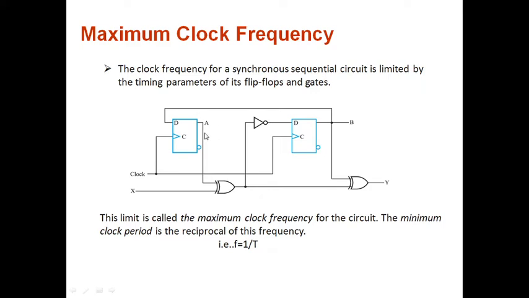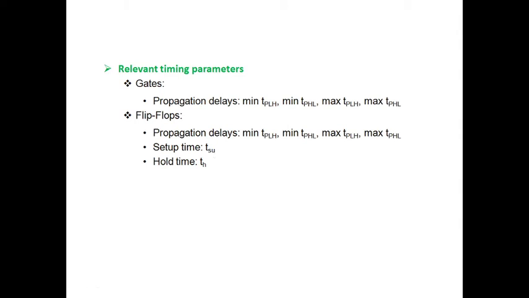If it is having a transition from logic 0 to logic 1, it means the initial state of my output is 0, and if it is having a transition from logic 1 to logic 0, it means the initial state of my output is logic 1. In this manner I can explain the propagation delay.